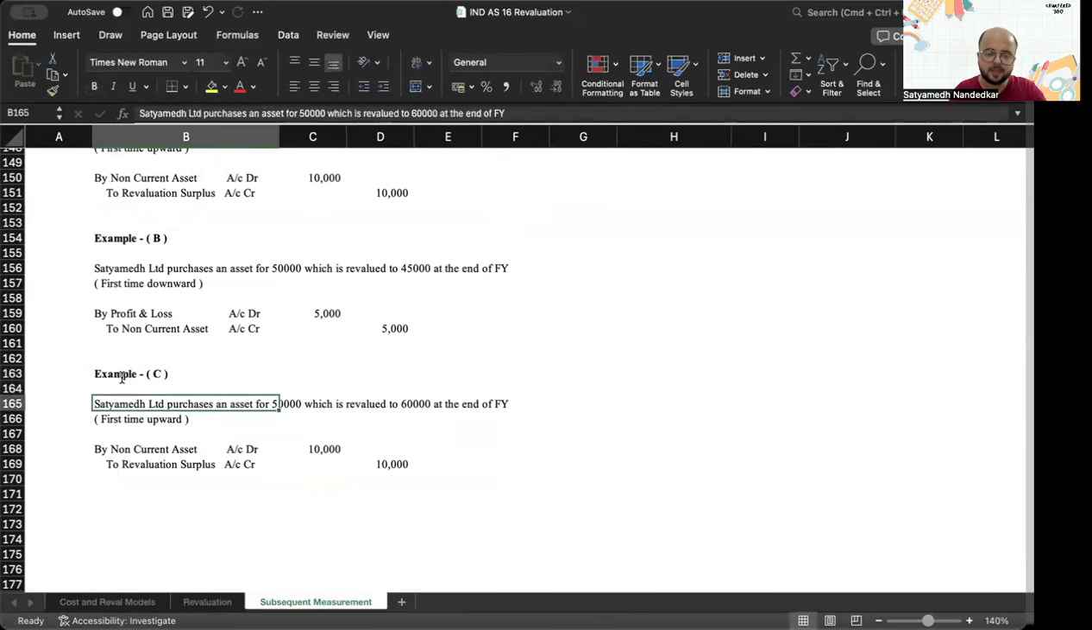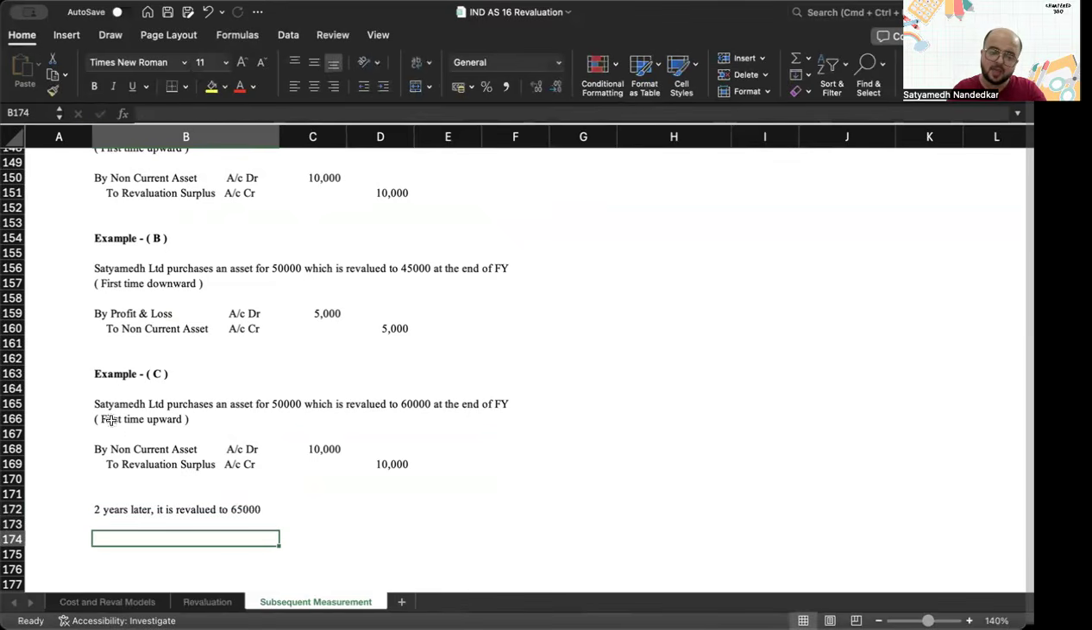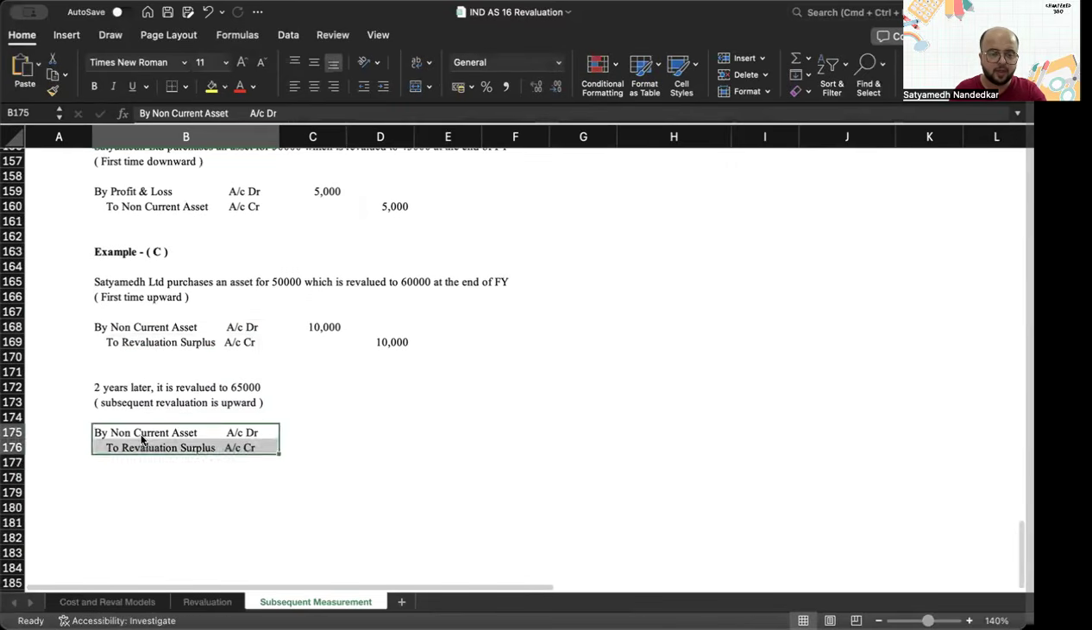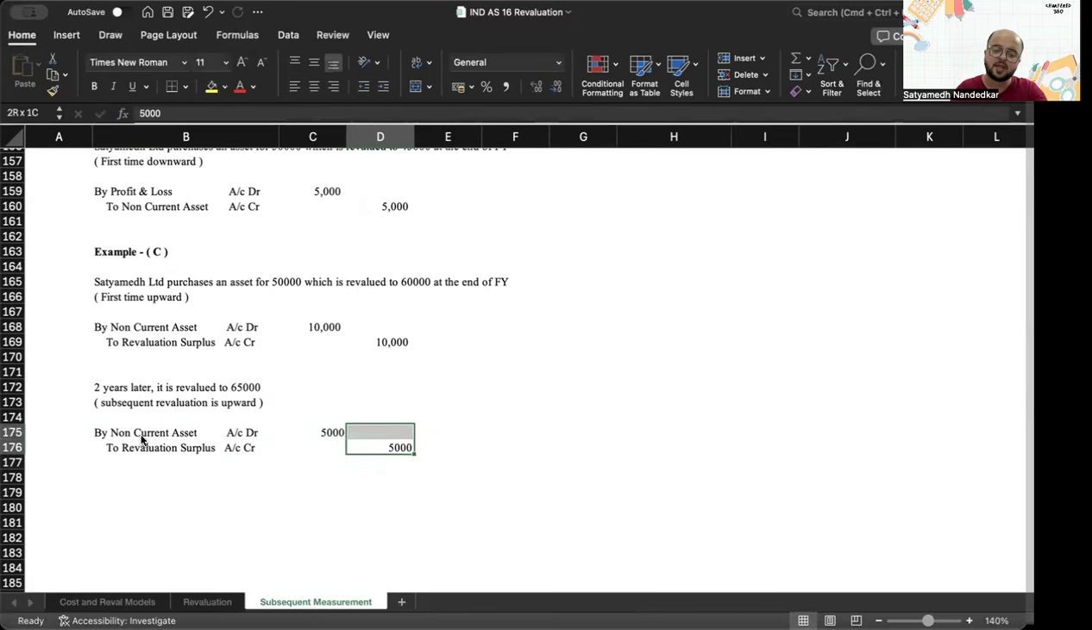So, example C. Satyamed Limited purchases an asset. First time revaluation is upward. Then 2 years later, it is revalued to 65,000. Subsequent revaluation is upward. So again, you will have the same entry, non-current asset account debit to revaluation surplus 5,000.